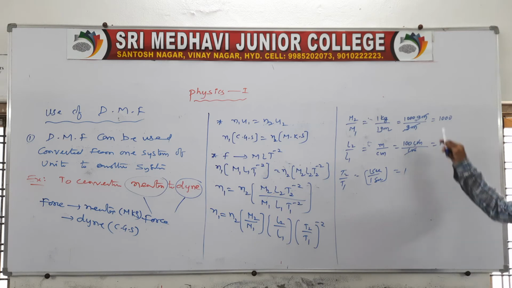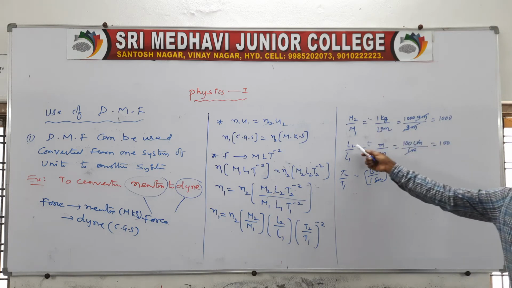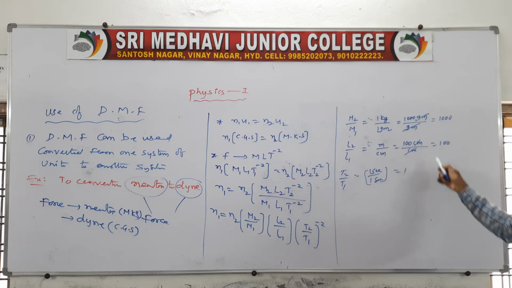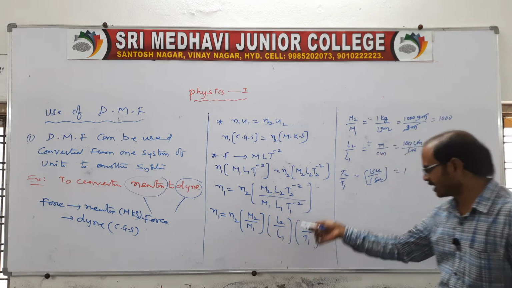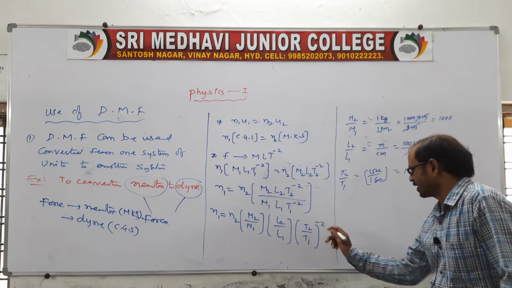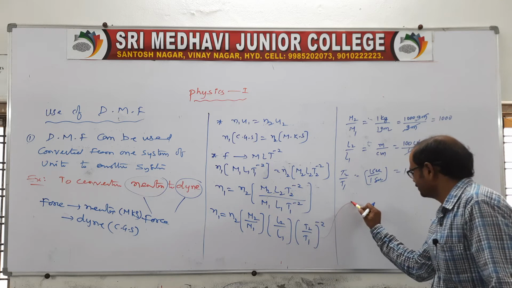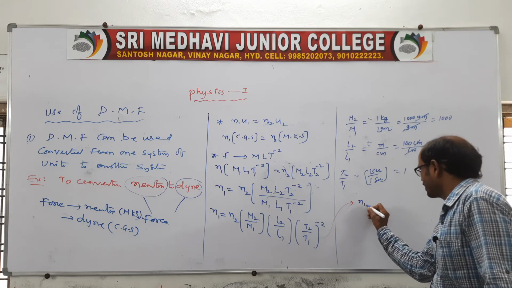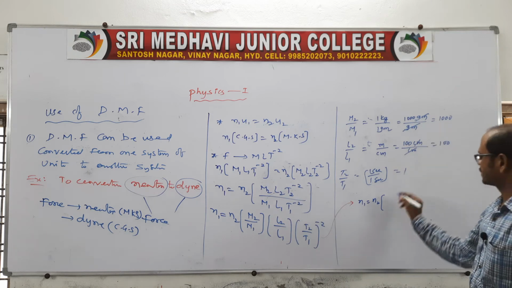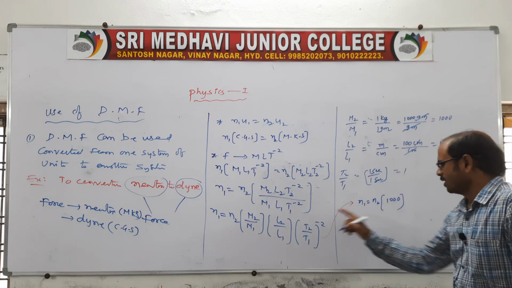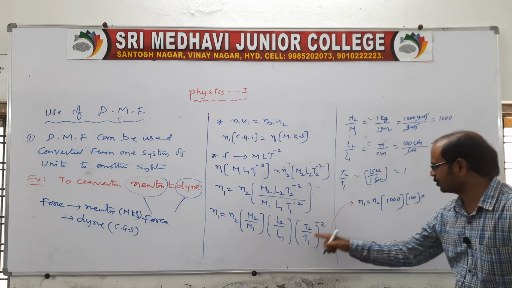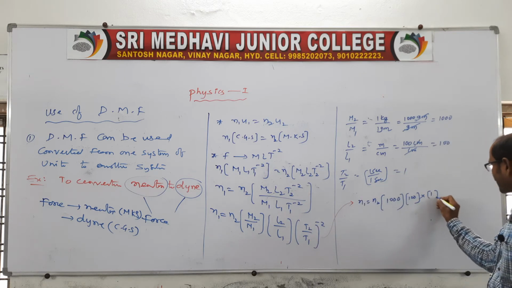Now we know m2 by m1 is 1000, L2 by L1 is 100, T2 by T1 is 1. Now substitute these here using this expression. So n1 is equal to n2 of m2 by m1, that is 1000, and here L2 by L1 we take as 100, and time T2 by T1 is 1 power minus 2.